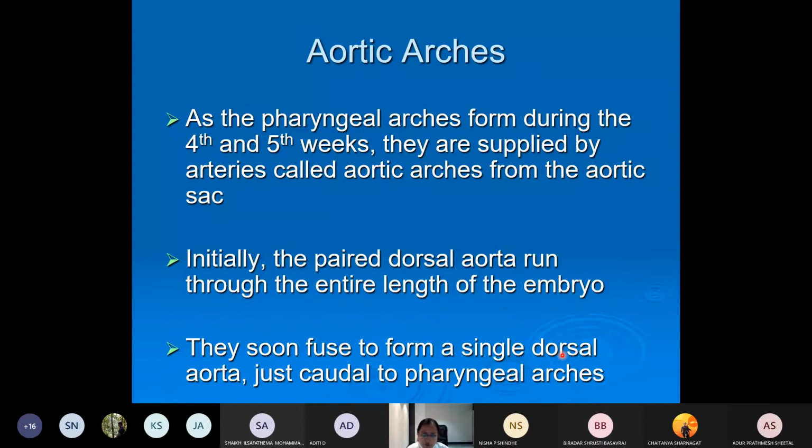I think you all already know the development of the heart. What is the heart tube, how many parts are there? I will not go into the details of that. What I want to tell is what happens in the early embryonic period in the head and neck region, where the foregut, midgut, and hindgut will be developing. In the foregut region, what happens?